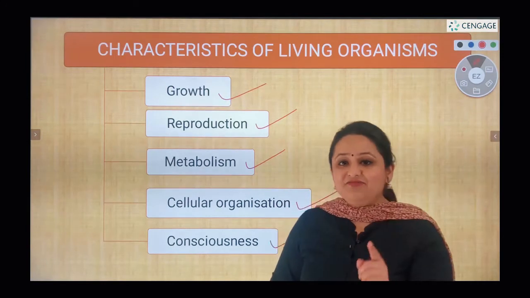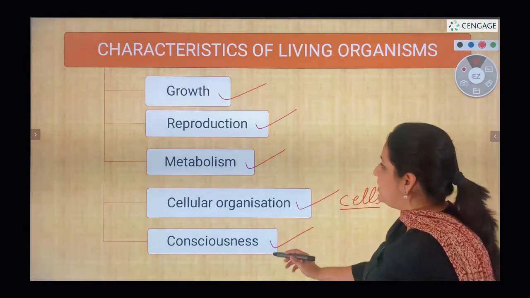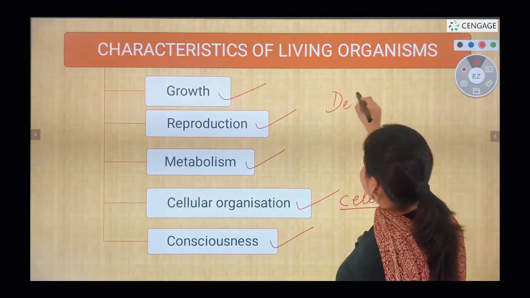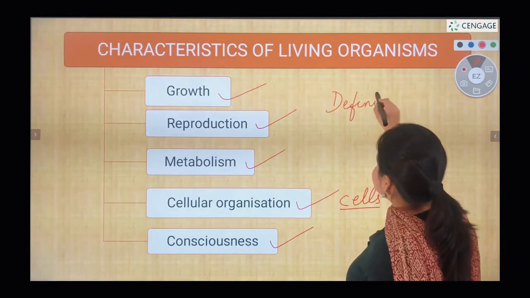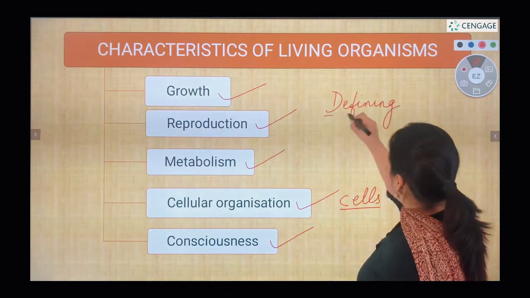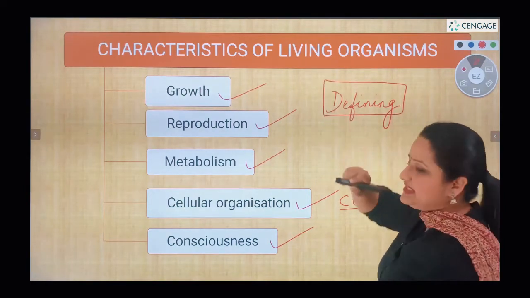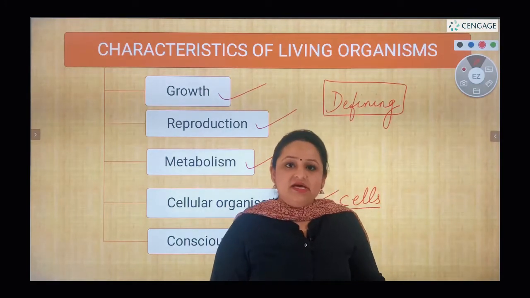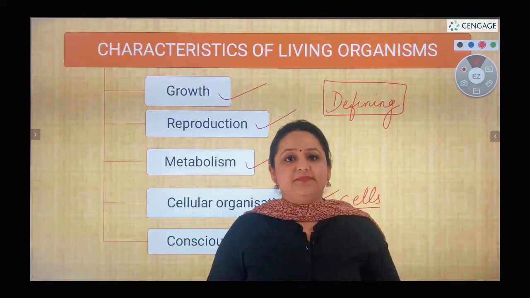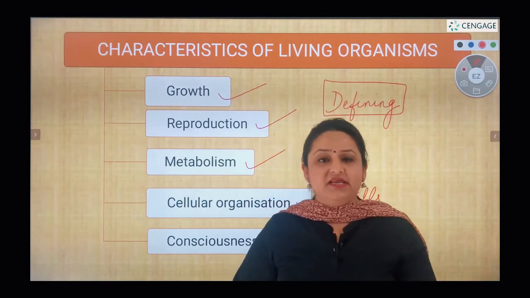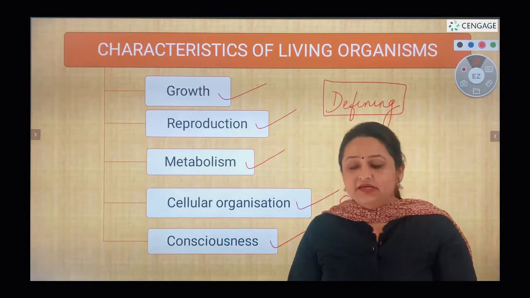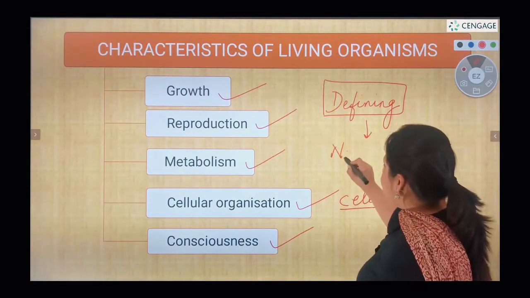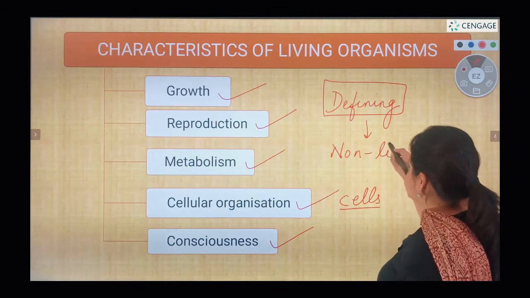But we have to see that out of all these characteristics, which are the defining characteristics of living organisms. Now what is a defining characteristic? A defining characteristic is a property which is present in living organisms, and this property would not be shown in non-living objects.